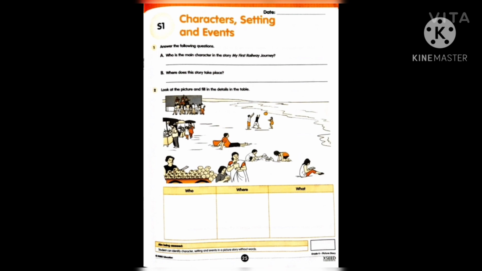You can write two or three details in the table about two or three persons: where they are sitting, what they are doing. Basing on that, you can complete your volume just by seeing the picture. This is the describing activity which you are learning and writing. Try to imagine yourself just by seeing the pictures and complete your volume basing on that. Okay, thank you.